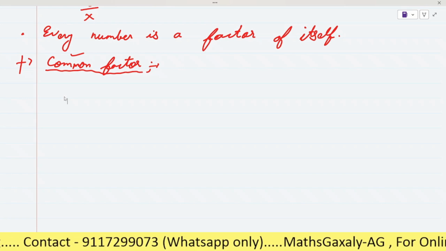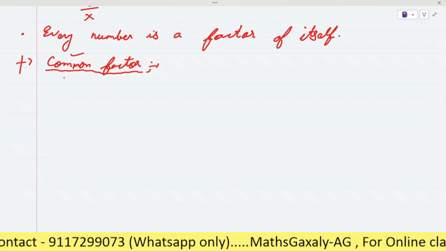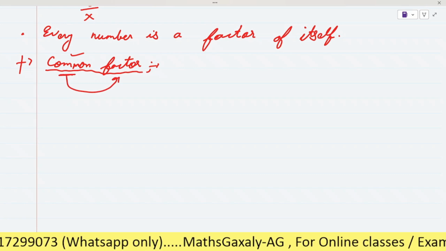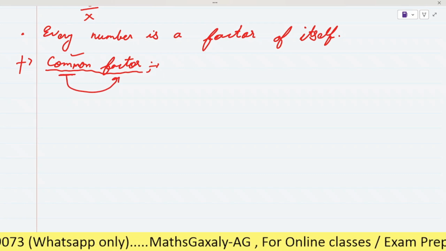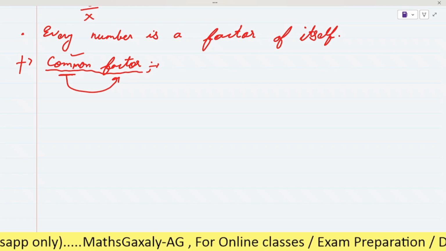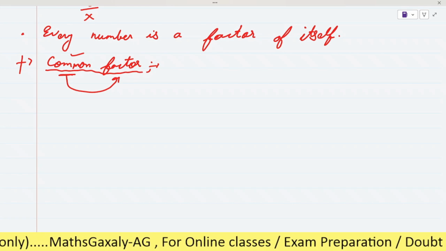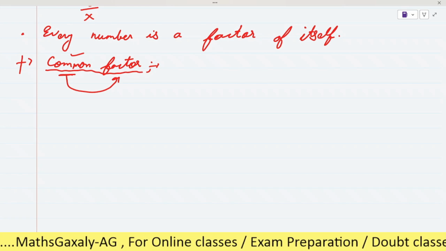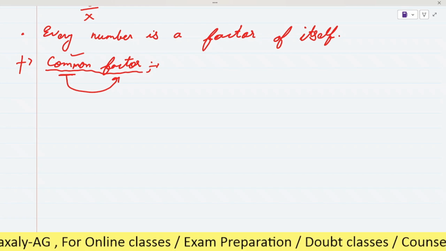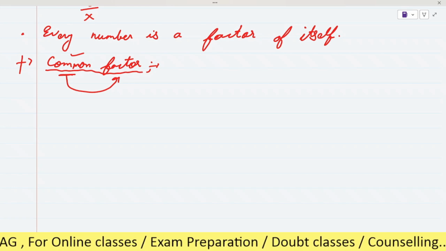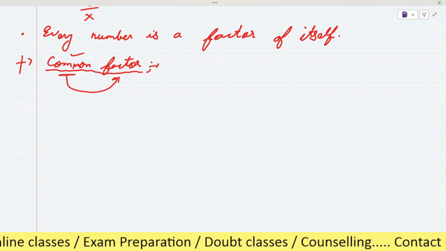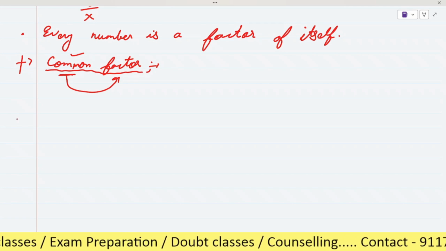Similarly here, by the name you can easily understand common. Here the word common is used for factor. It means that when two numbers or more than two numbers have the same factor, then that same factor will be known as a common factor. Is it clear, or any doubt?